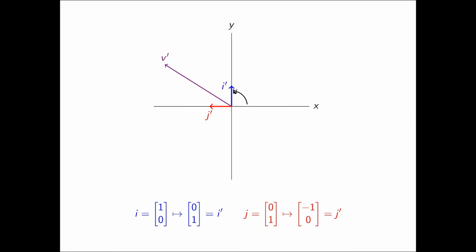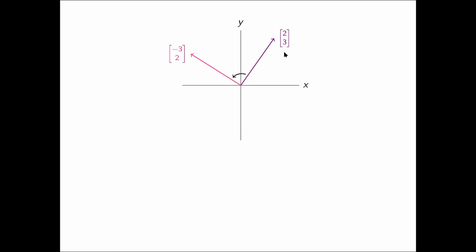When you rotate that counterclockwise, it points up, so it's 0, 1. It points up 1 unit on the y-axis. Similarly, j went from 0, 1, which is what i prime is now, to the vector -1, 0. It now points backwards along the x-axis only. So if my original vector was 2, 3, then it's transformed to the vector negative 3, 2. It's rotated counterclockwise by 90 degrees.